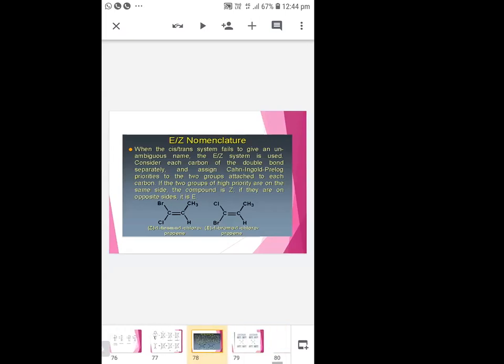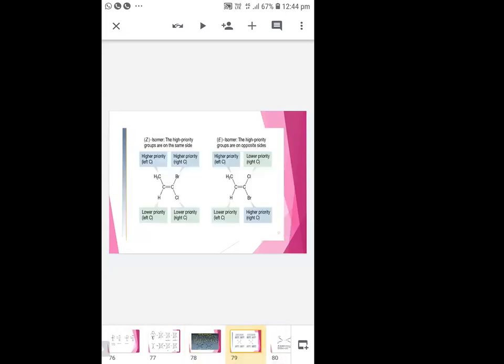So simple. See here the example. Focus on the carbon attached to the double bond, but compare the priorities of the two carbons.